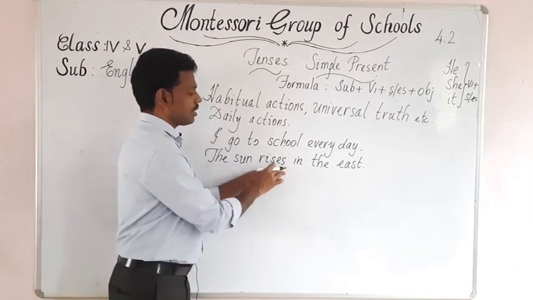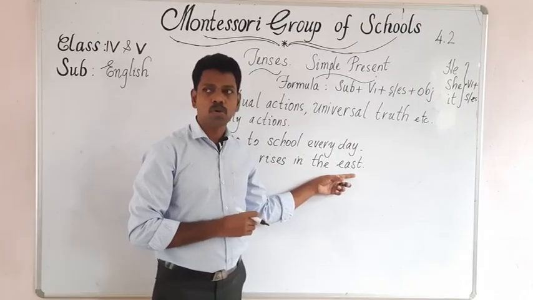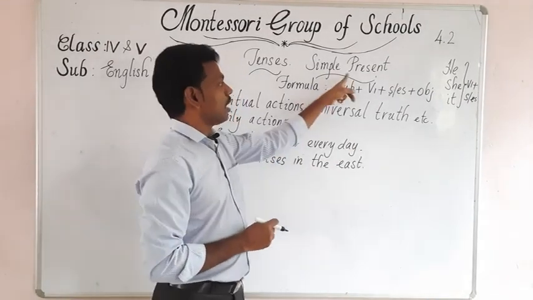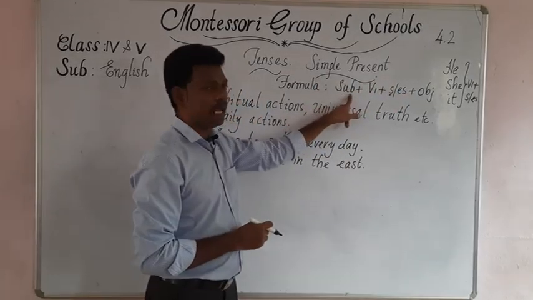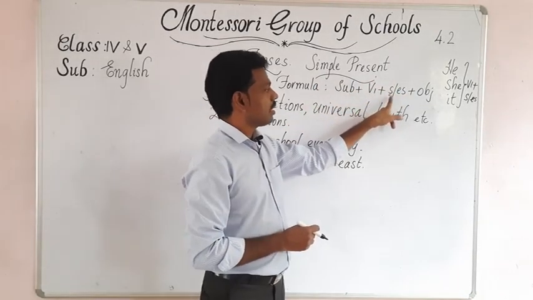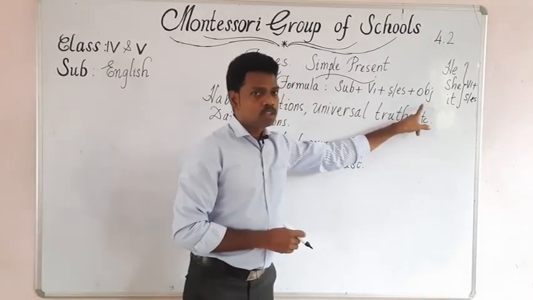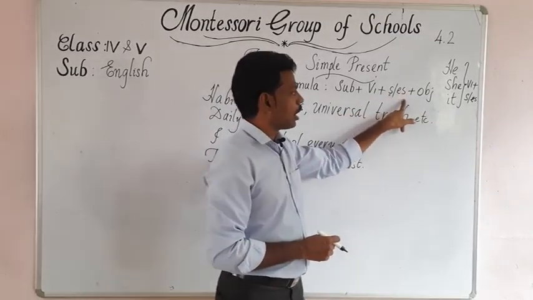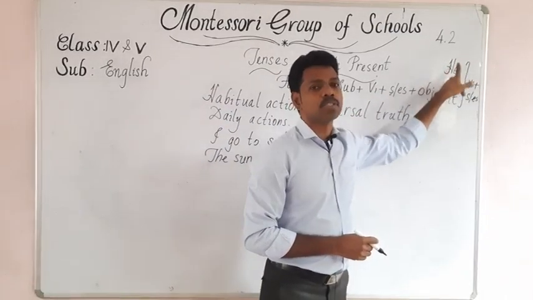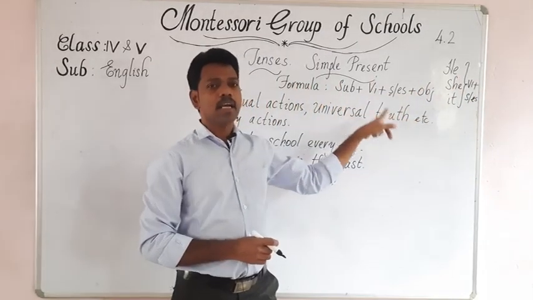The sun rises in the east. So once again, the formula of making simple present tense: subject plus V1 plus S or ES plus object. As I told you, this S or ES is only applicable to third person singular. Who are they? He, she, it.